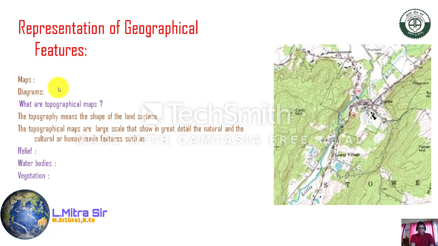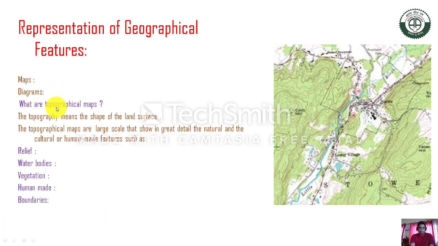Firstly, we have to know what topographical maps are, and why we should use them. These are the main concerns in this chapter. Topography means the shape of the land surface, meaning what kind of land you can find, whether it is a plain area, a mountain area or a plateau area. That can be shown on the topographical map, and topographical maps are always large scale.